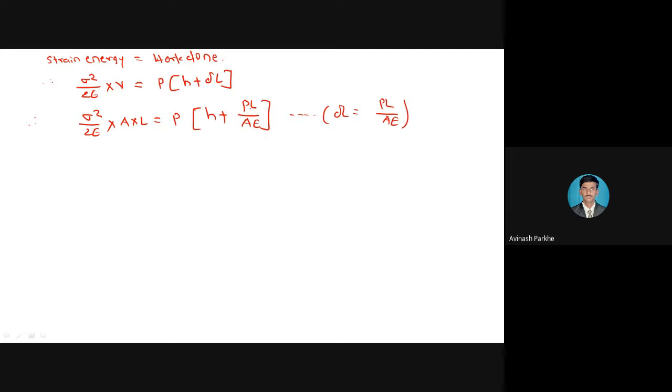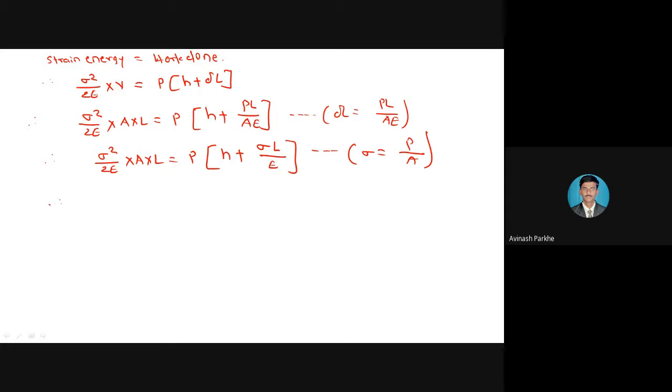Then in the PL upon AE, again P upon A term is there. So this P upon A means sigma. So again I can write sigma square upon 2E into area into length is equal to P in bracket H plus sigma, that is P upon A means sigma, L is as it is at the numerator divided by E is also as it is at the denominator, because sigma is equal to P upon A. Okay, so this is the equation.